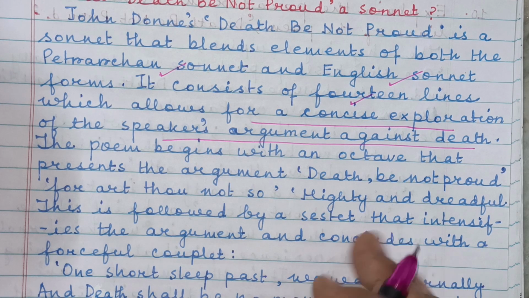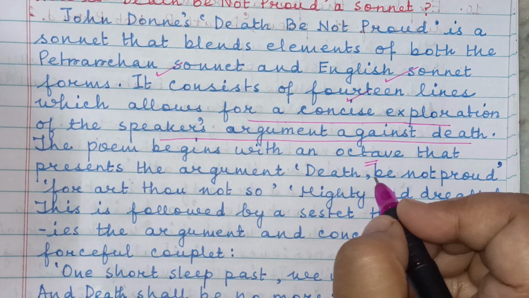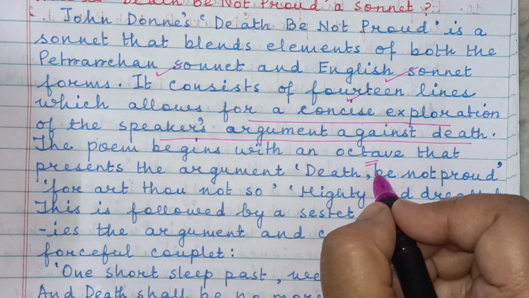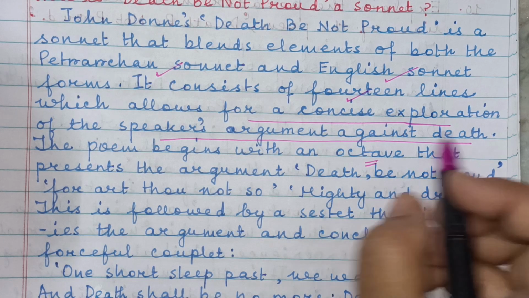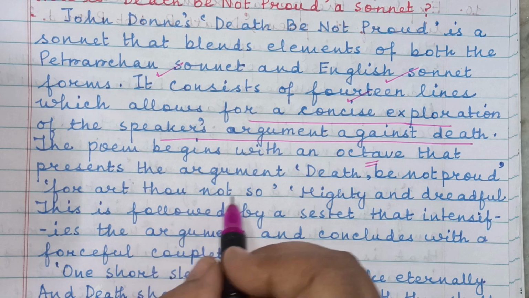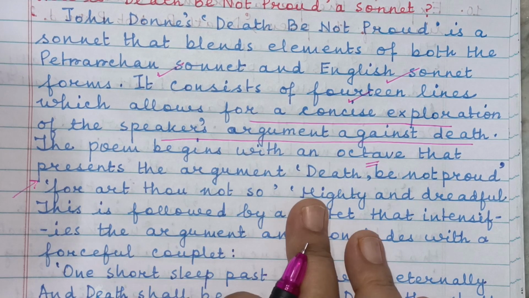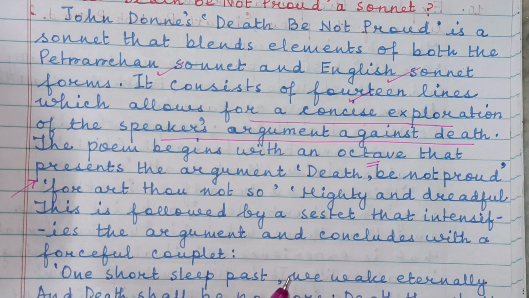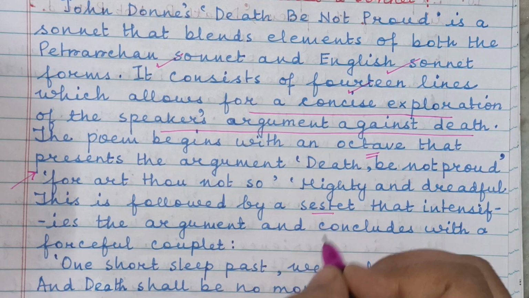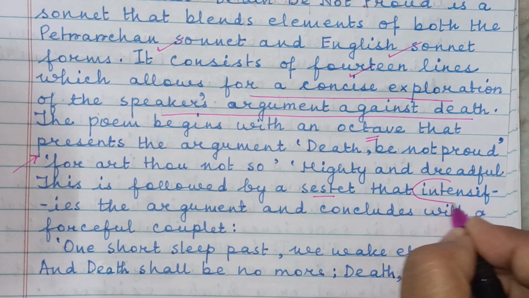The poem begins with an octave. A sonnet can be divided into octave and sestet. The octave presents the argument: "Death, be not proud, though some have called thee mighty and dreadful." This is the standpoint of the poet. And this is followed by a sestet: 8 lines and 6 lines, the sestet that intensifies.